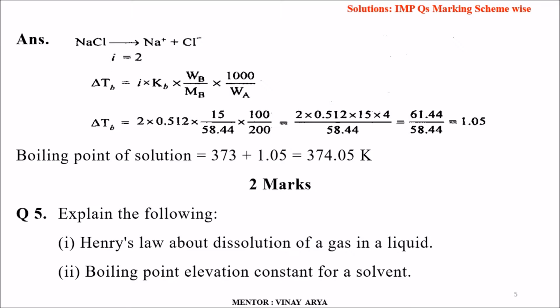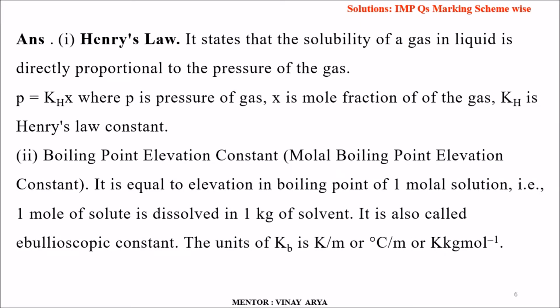Coming to 2-mark questions. The first question is a direct question, students. It says, explain Henry's law about dissolution of gas in a liquid, and second, boiling point elevation constant for a solvent. Henry's law states that the solubility of the gas in liquid is directly proportional to the pressure of the gas. P is equal to Kh into X, where P is the pressure of the gas, X is the mole fraction of the gas, and Kh is the Henry's law constant.